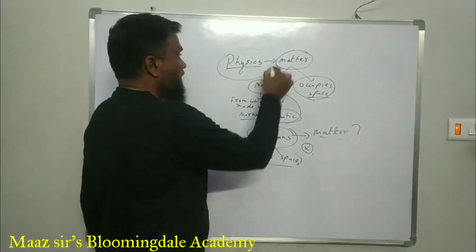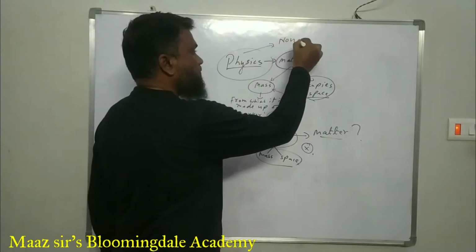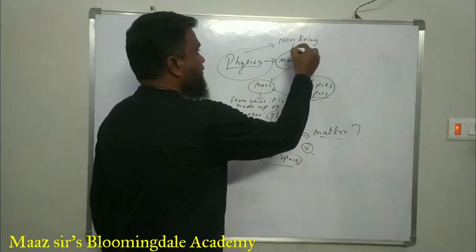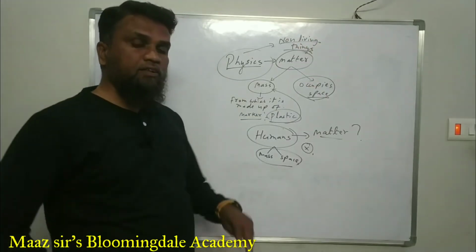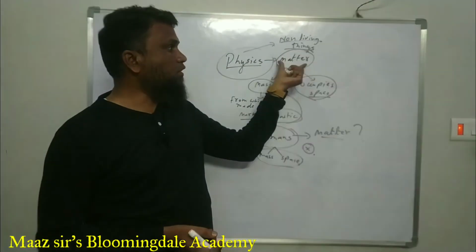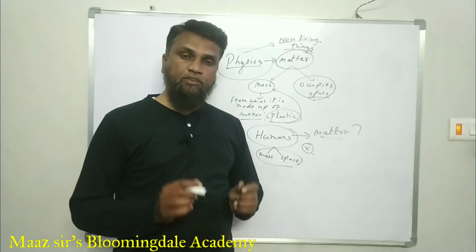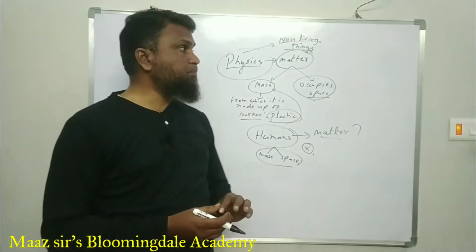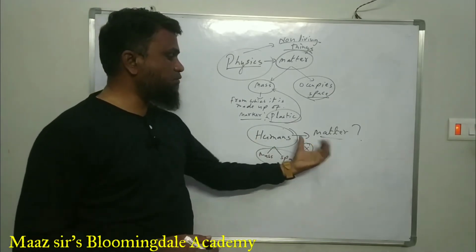So what is the next thing in physics? We study about matter, and that too non-living things. Is it clear? Matter includes all the non-living things. This is the main difference in understanding whether humans are made up of matter.